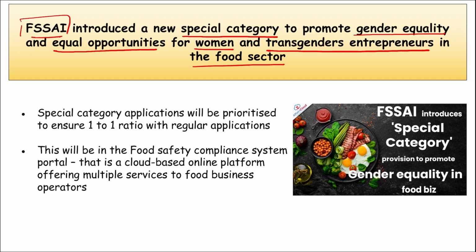And this will prioritize, remember this, according to this provision, according to this special category, licensing and registration authorities will prioritize special category applications in a manner that will ensure a 1-to-1 ratio with regular applications, right? And this will continue until there are no pending applications in either category.